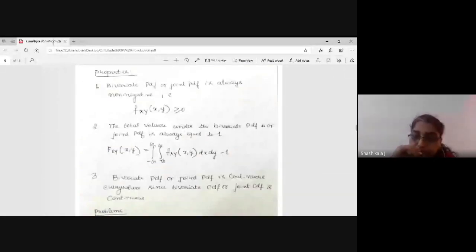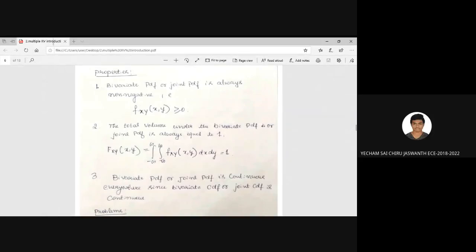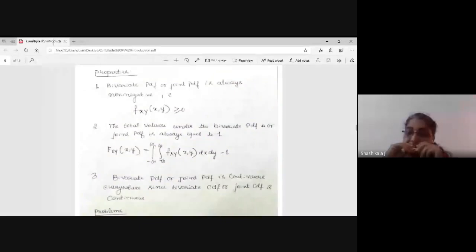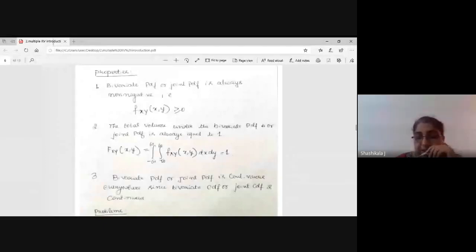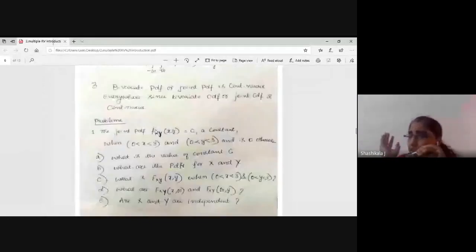Yes, the second property. So in order to calculate this, that is what you have to remember. These are only integrations, but you should know what to do. If you have understood the problem, it is half done.